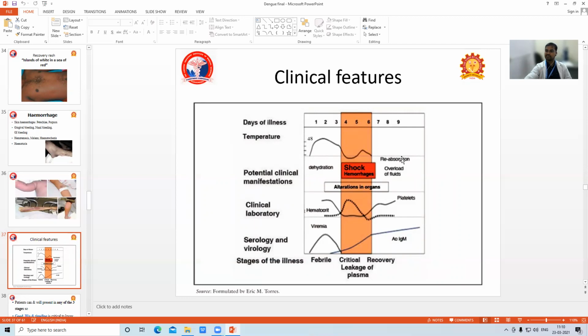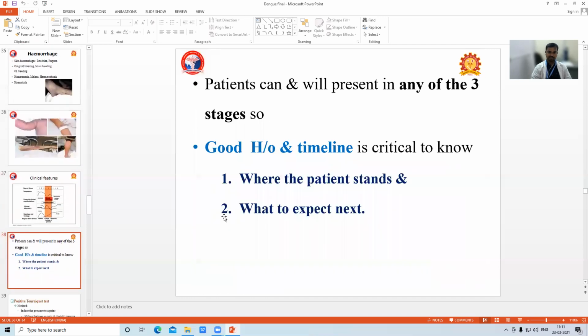Then the reabsorption phase. Here there is reabsorption of extravascular fluid, so what will happen? Fluid overloading. So we should be careful in giving fluid. Then hematocrit gradually increases during the critical phase, and platelets gradually drop followed by an increase. Then viral serology, we are going to see in the next slides.